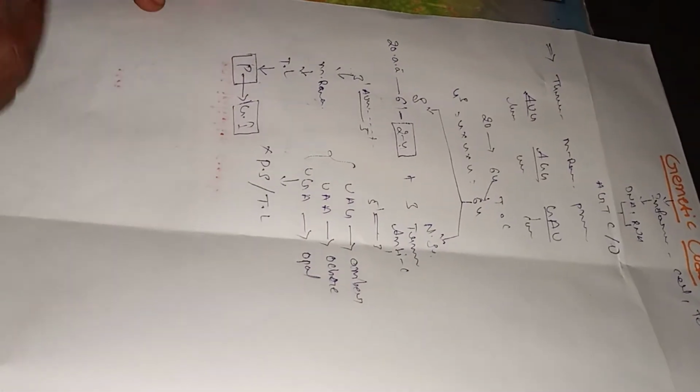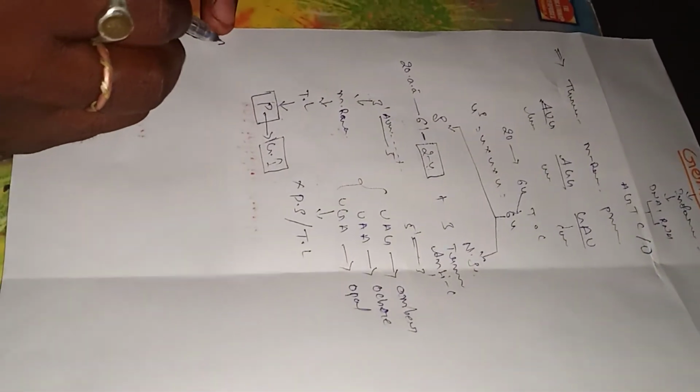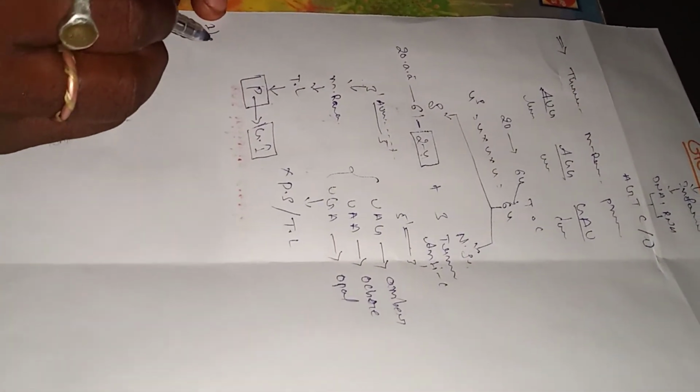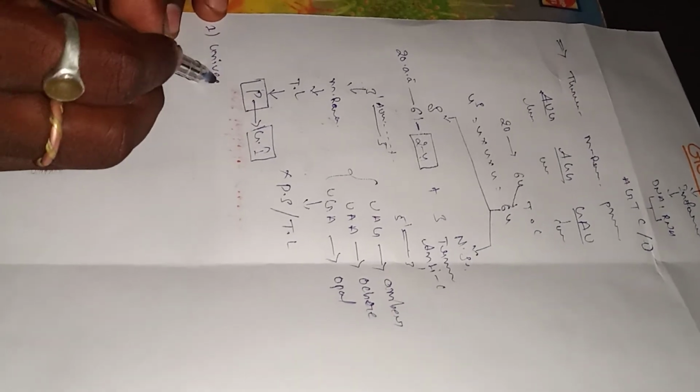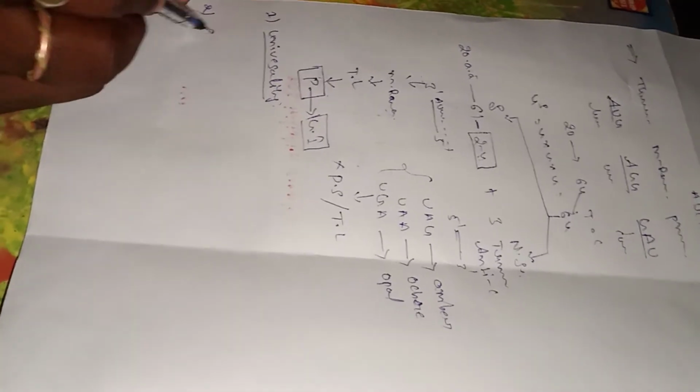So what are the characteristics of the genetic code? The first characteristic is universality. And the second characteristic is specificity.